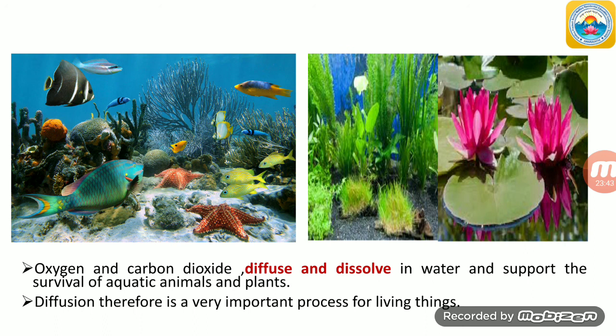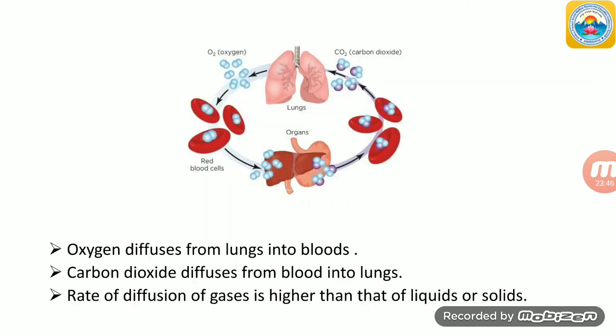Understood now, students? This is also applicable for the human system. If you observe this picture, what is happening here? Oxygen diffuses from the lungs into the blood, and similarly carbon dioxide diffuses from the blood into the lungs. This is the process which undergoes.